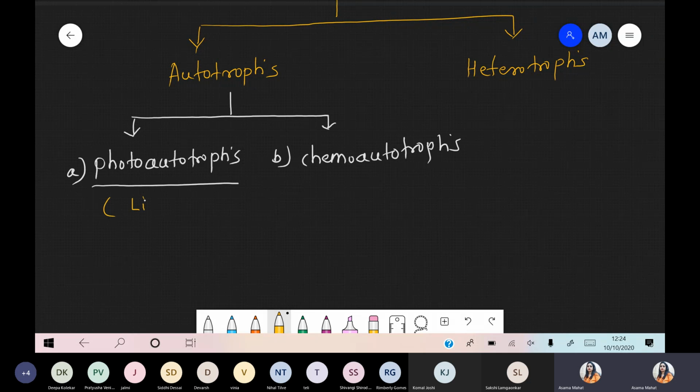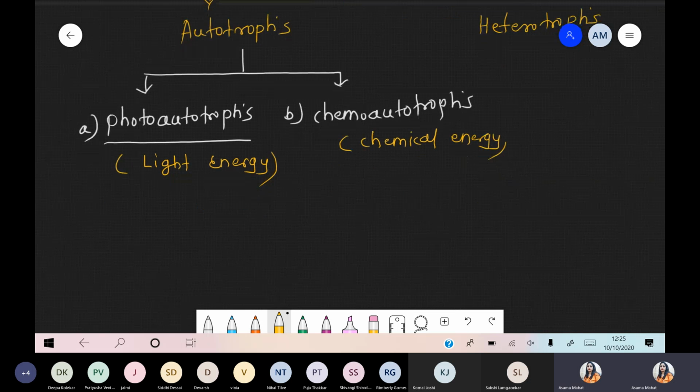Photoautotrophs are about the source of energy, which is light, because in the presence of light, carbon fixation and food synthesis can occur. And when we compare this with chemoautotrophs, chemical components act as the energy source, chemical energy. So light energy and chemical energy.